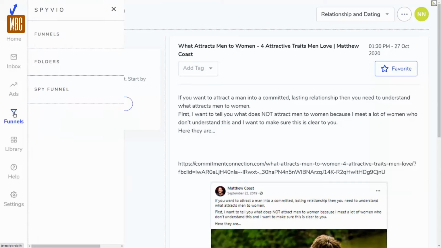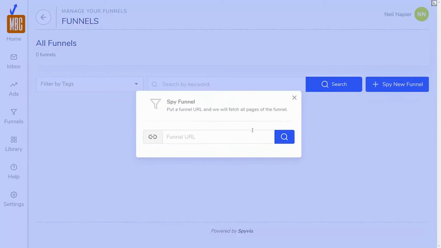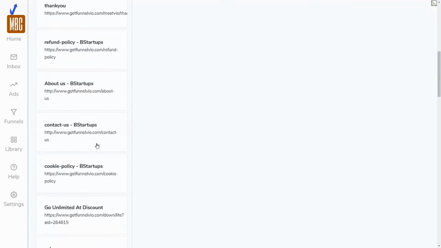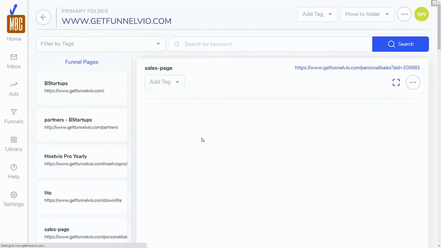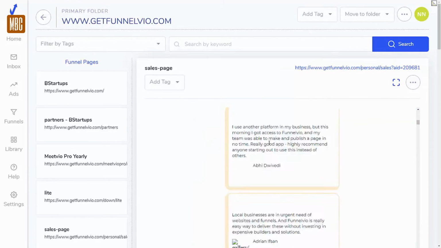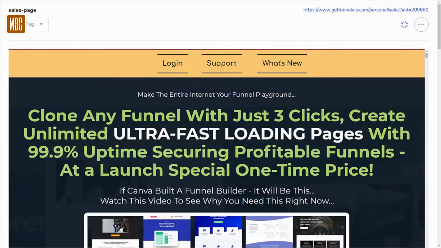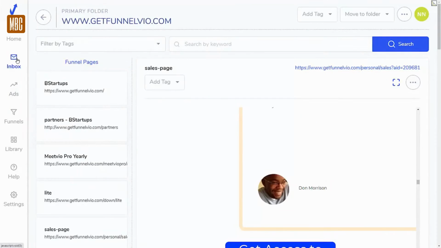Now, a recent feature that's been added is the ability to spy on funnels as well. So if I want to spy on a funnel, all I have to do is click on this button and I can put in a funnel URL. There you go. So as you can see, we have all these different pages inside this funnel, and I can look at them, I can do what I want with them. It gives me a preview, but I can also then just check them out and perhaps use them in my own business as well. If you want to see a full version, you can see the full version like this as well. So really powerful software that will help you grab emails, ads, and funnels from your competitors.